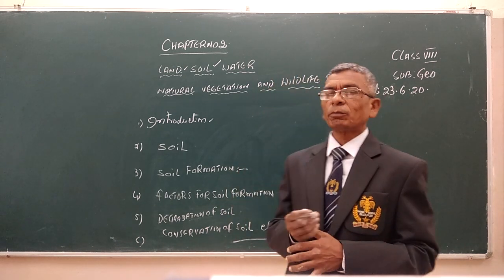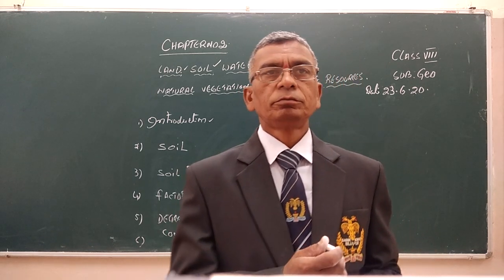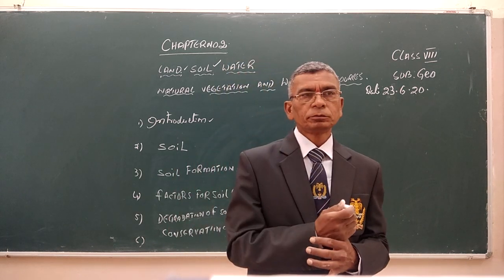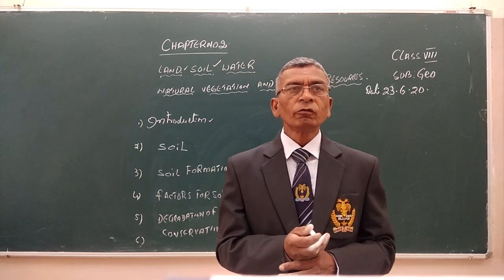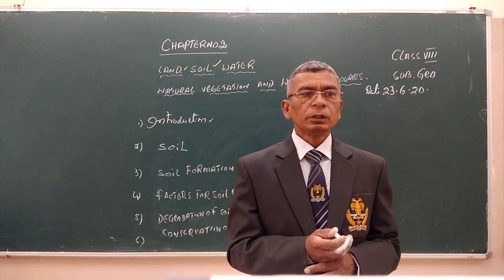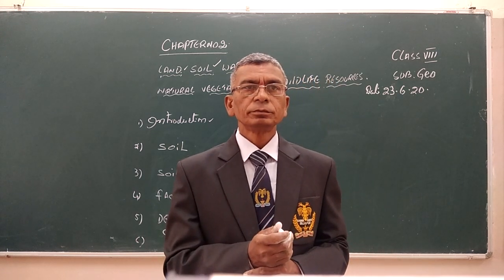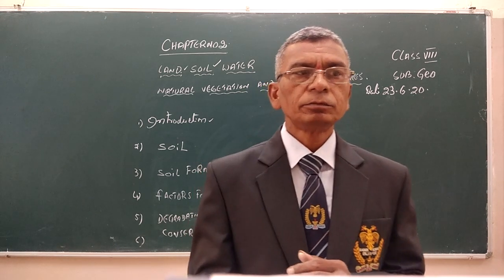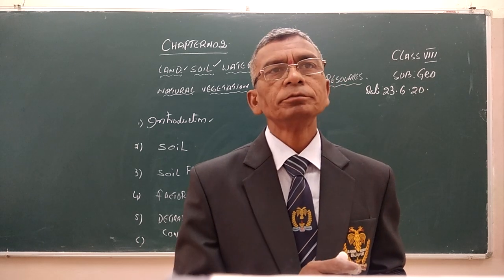To take example number 1, climate, temperature, heat. Second one is flora and fauna. Third one is organic matter and weathered materials, topography, time.